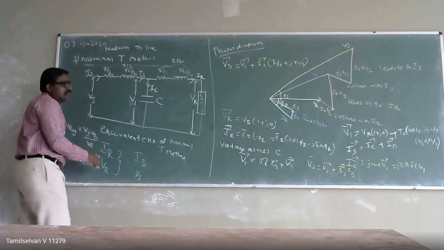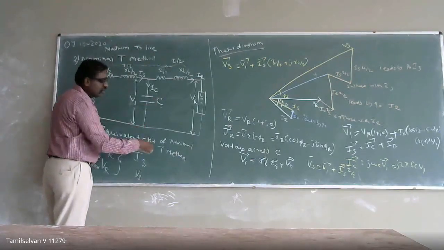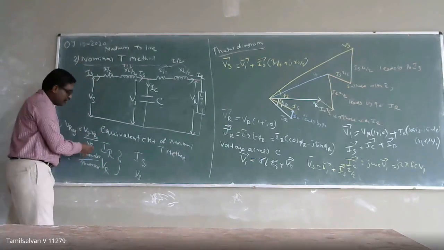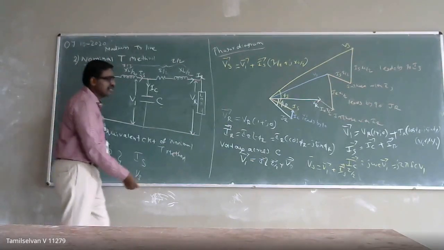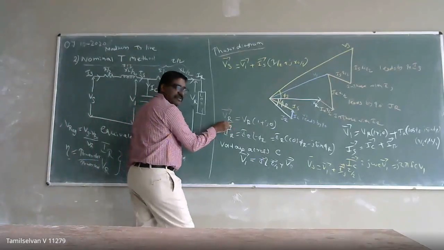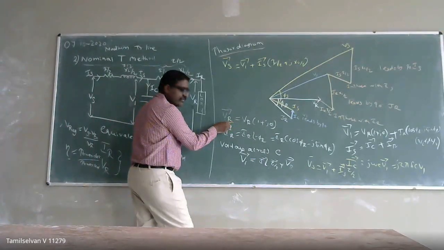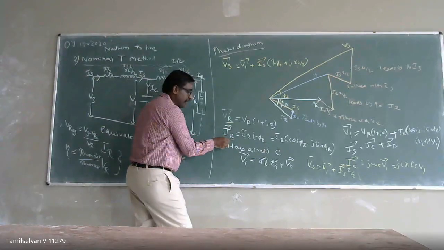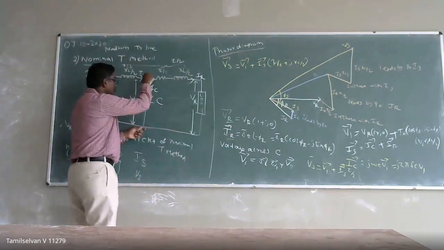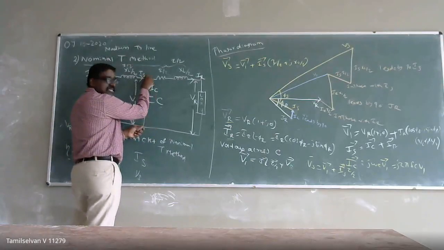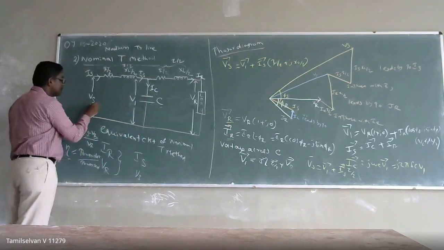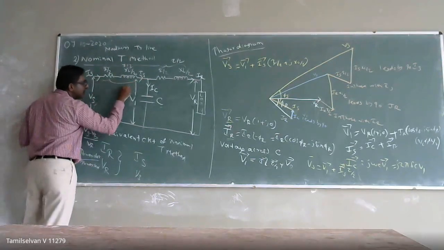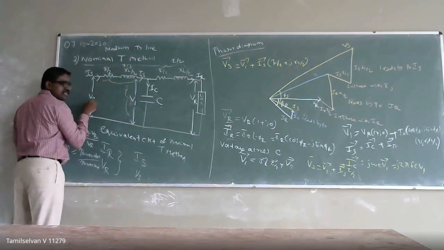So for finding out the performance of my transmission line in terms of regulation and efficiency, I have to determine the unknown quantities. Here I have taken VR as the reference quantity. When the voltage is the reference, I can keep the current also as reference with respect to the receiving end point. Now I have to calculate the voltage across this. Why? Because if I want to estimate my VS, this drop and this drop are going to make up my VS.